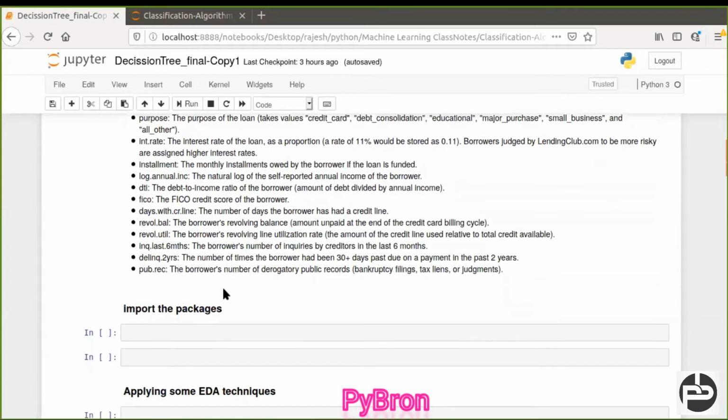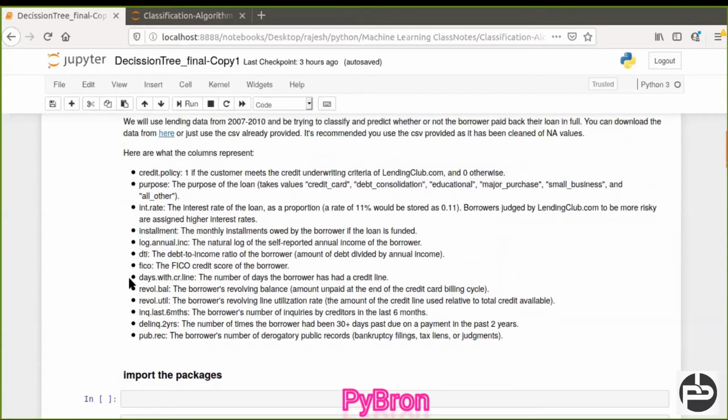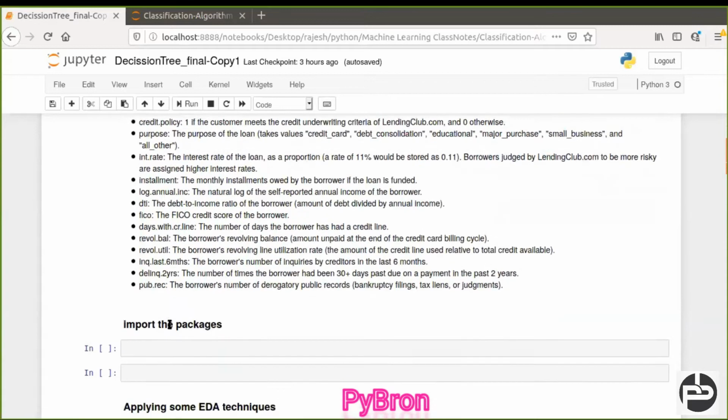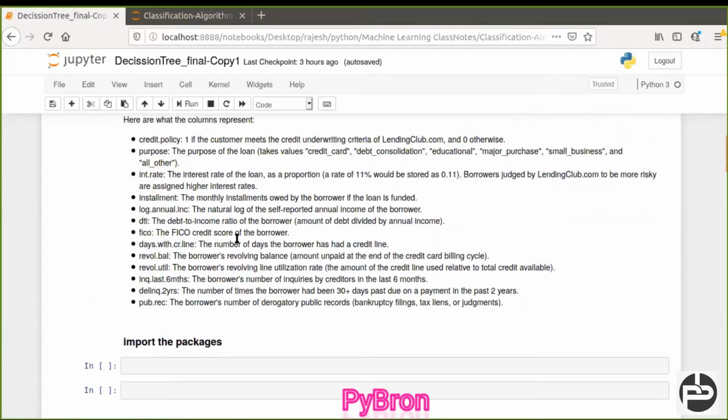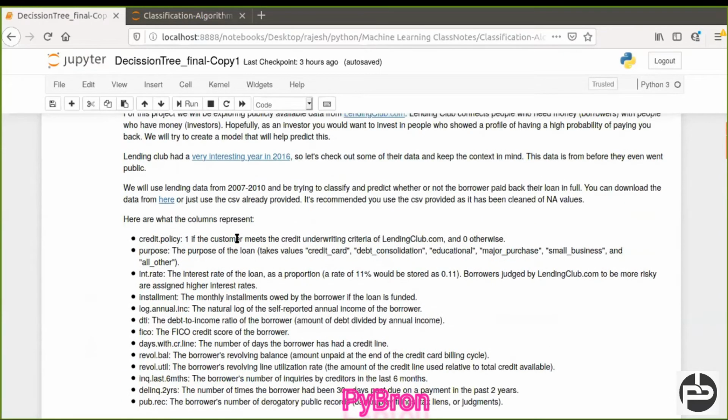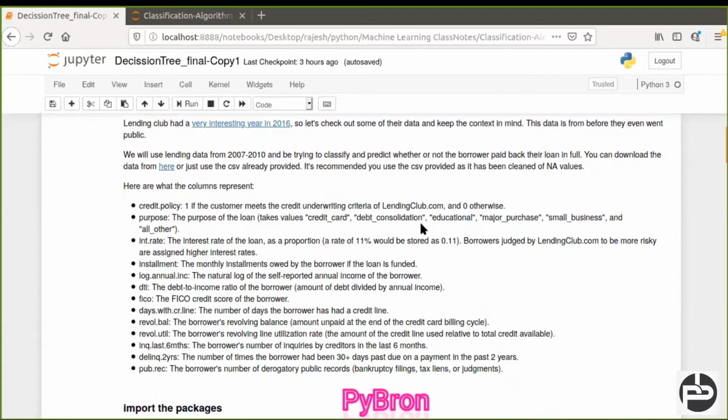And here is the target column. You can see what the target column is. We'll explore the data and then let you know what the target column is. This is the problem statement, basically, not the data set. If you want the data set, you can just click on that and download it in the form of a CSV.